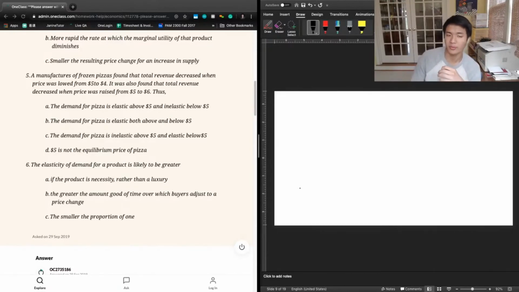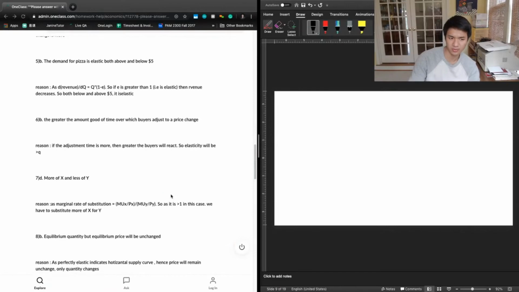And so we're left with this sweet spot at $5, where anything below $5 is inelastic and anything above $5 is elastic. That's going to match very well with answer choice A, which says that the demand for pizza is elastic above $5 and inelastic below $5. So let's take a look at the previous tutor's answer.